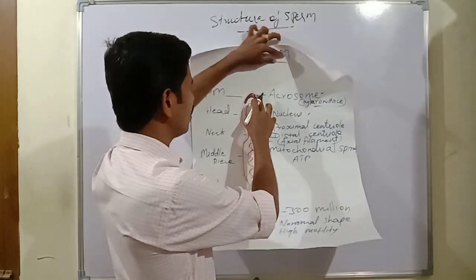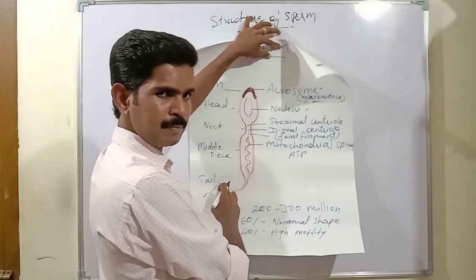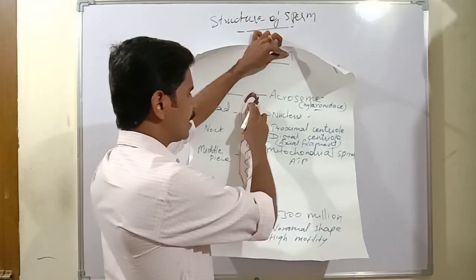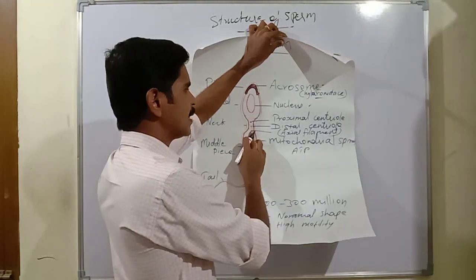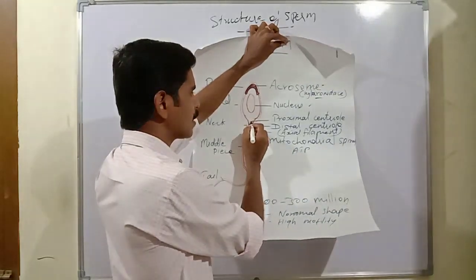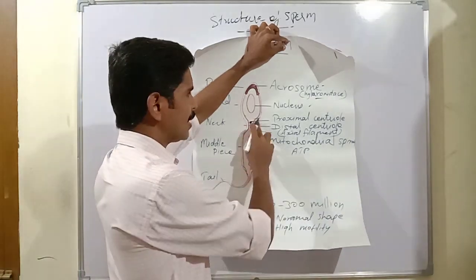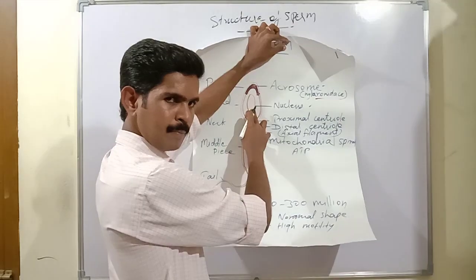So now we completed the first part, the head. Then the neck region. The neck region is a very short region present between the head and the middle piece. It consists of 2 important centrioles. The first centriole is called the proximal centriole. It is towards the nucleus.